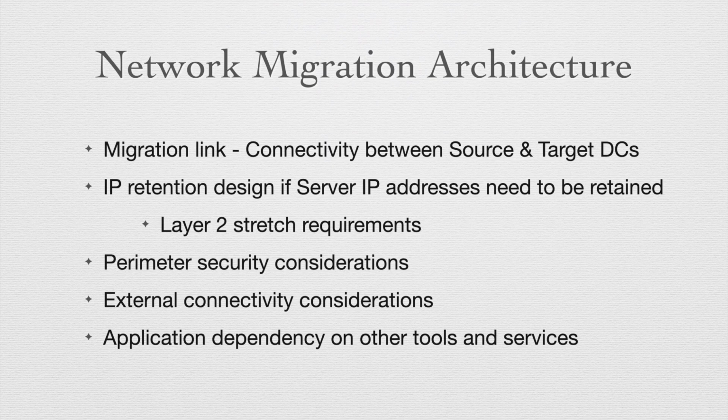So the application team may insist, and most of the time they do insist, on retaining the same IP address in the target after the migration. This adds a lot of complexity to the network and security migration design. This alone is a huge topic and we will discuss it separately. If the same IP needs to be retained for the migrated application in the target, we may need to go with layer 2 stretch solutions across DCs.